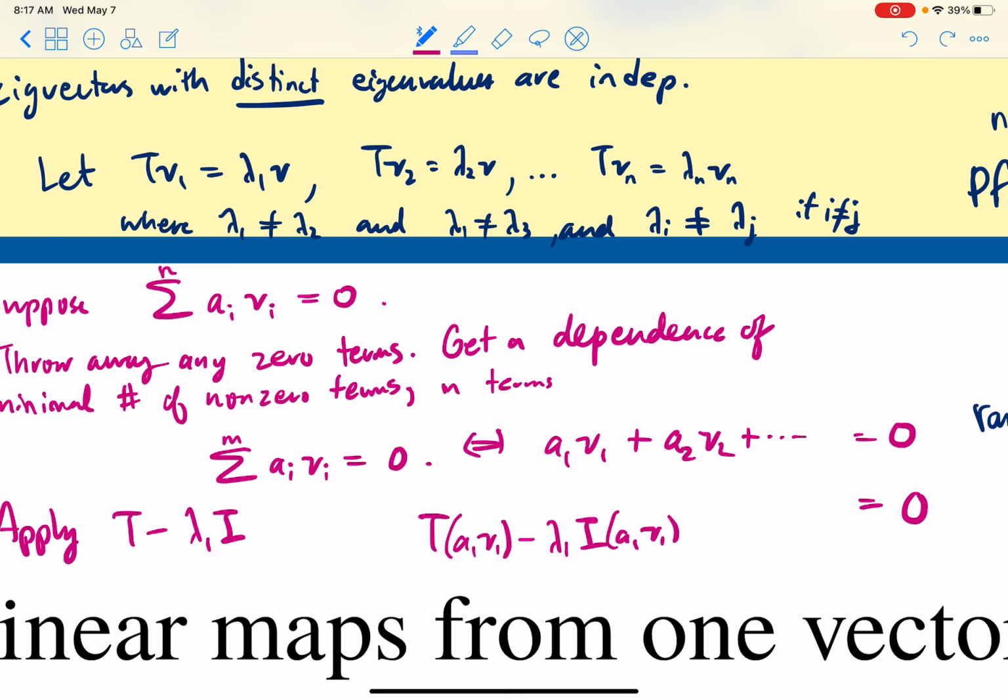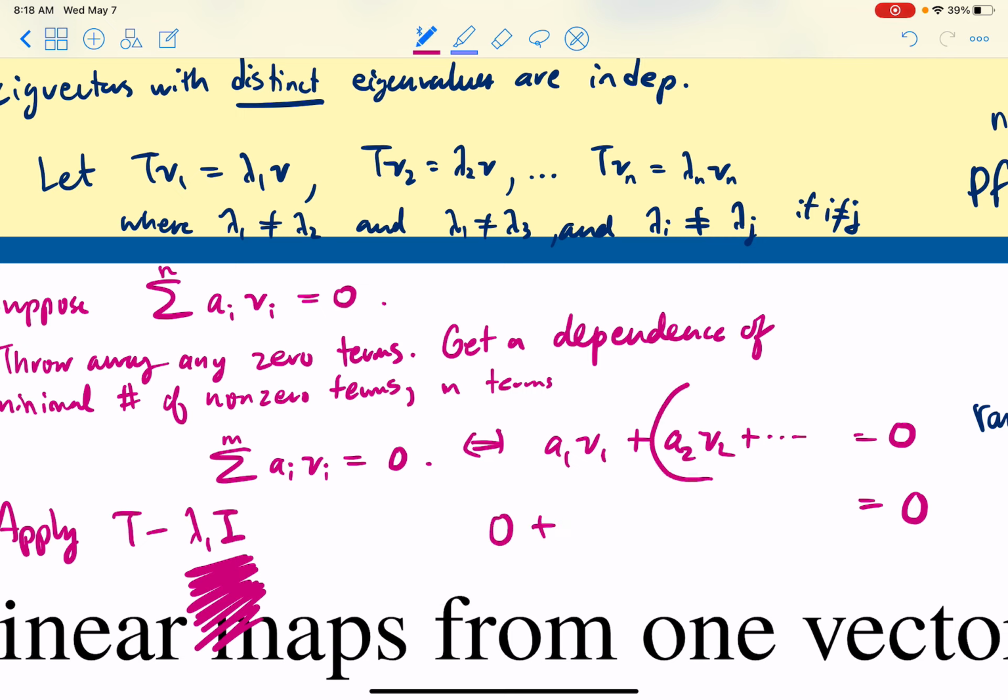But let's see what happens here. I get a1 lambda 1 v1 because T hits v1 and it's an eigenvector with eigenvalue lambda 1, minus a1 can just pull outside lambda 1 v1. In other words, I get 0. But only for the first term because I've picked out lambda 1 times the identity. And so only my first term goes away. That will give me a 0.